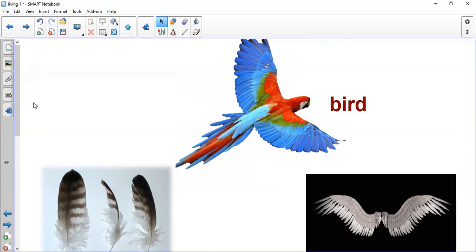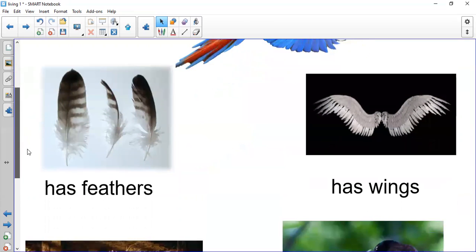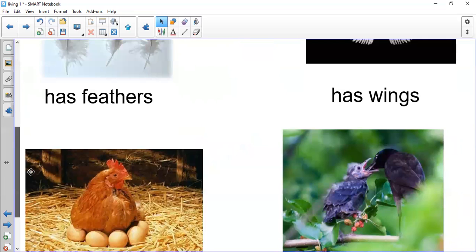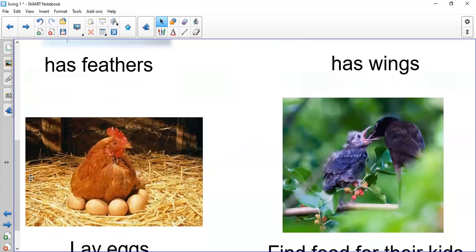Okay, now we will start with the third group of animals, which is the bird group. What does the bird have? Bird has feathers and wings. These are the feathers and these are the wings. Birds lay eggs.